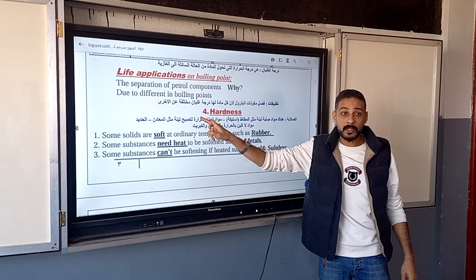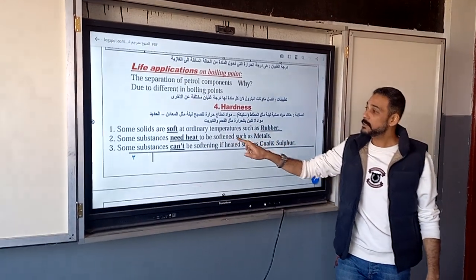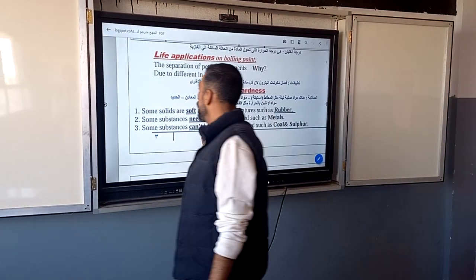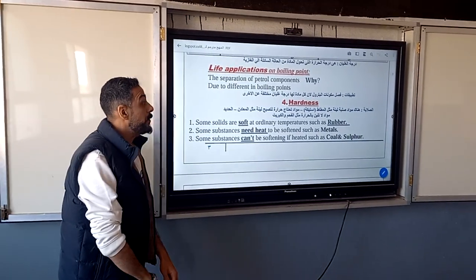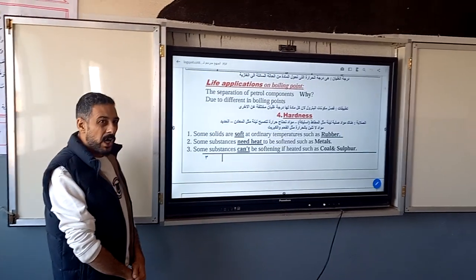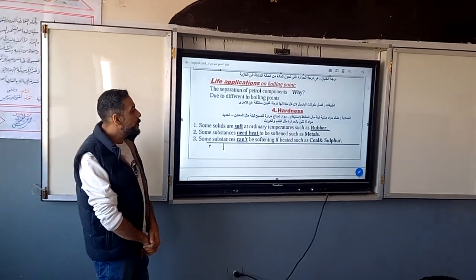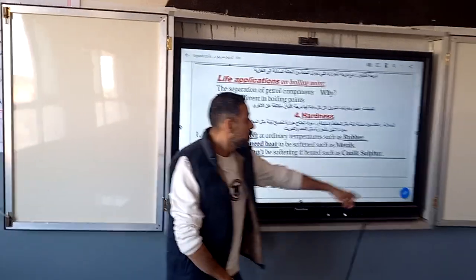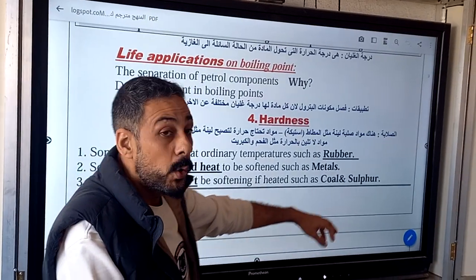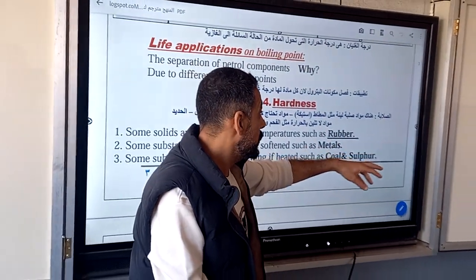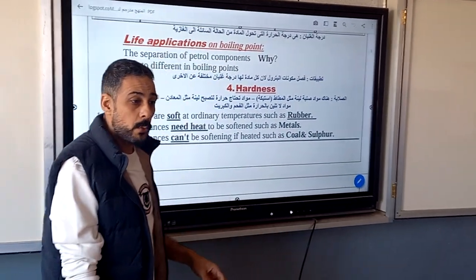The fourth one is hardness. Hardness is a property in some solids. If we compare between sulfur or iron and rubber, which one has more hardness?